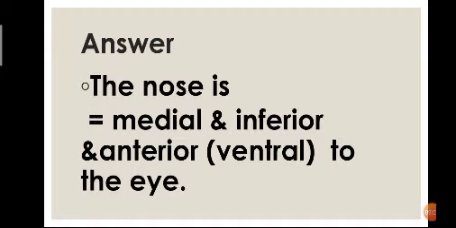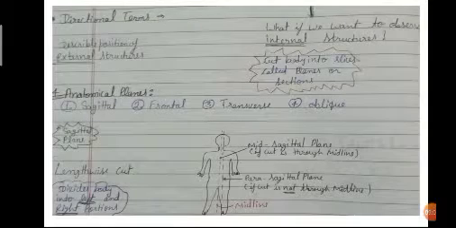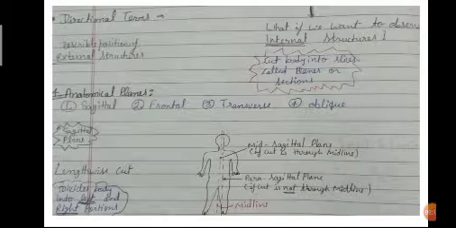Ventral or anterior also, medial and inferior, superior also there. Okay, next we will discuss directional terms. If we want to observe internal structure, we cut the body into slices called planes or sections, and describe the position of external structure.